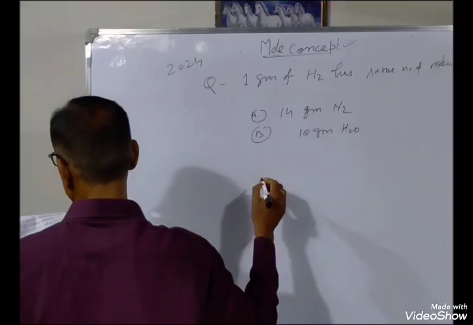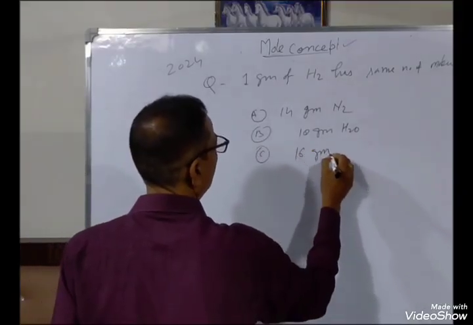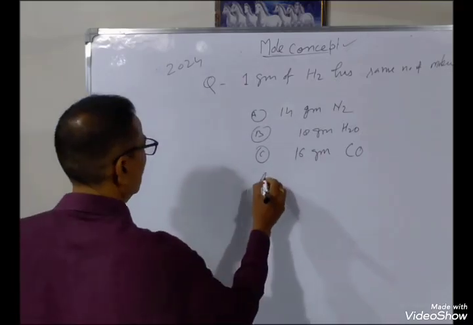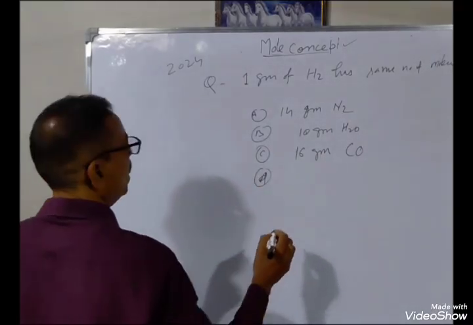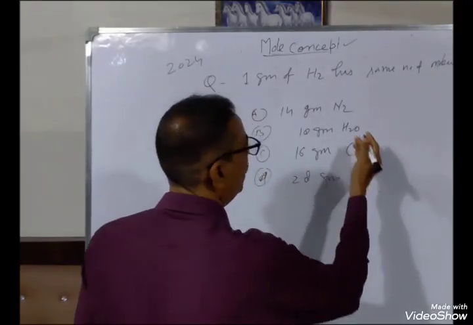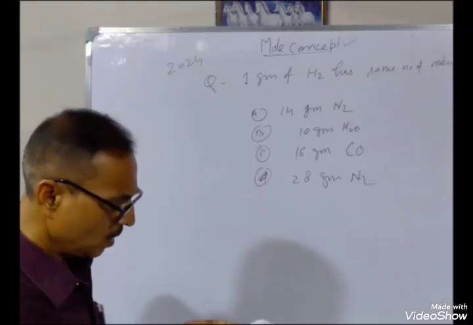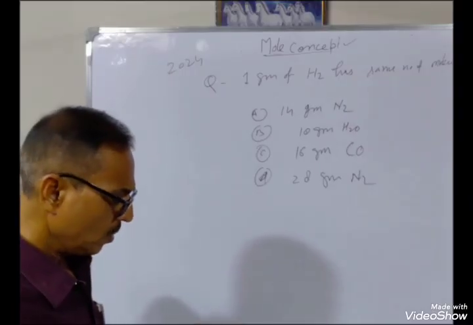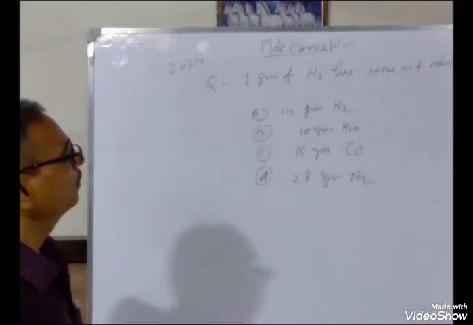Option C, 16 gram CO, 16 gram carbon monoxide. Option D, 28 gram N2, 28 gram N2. It is very easy.